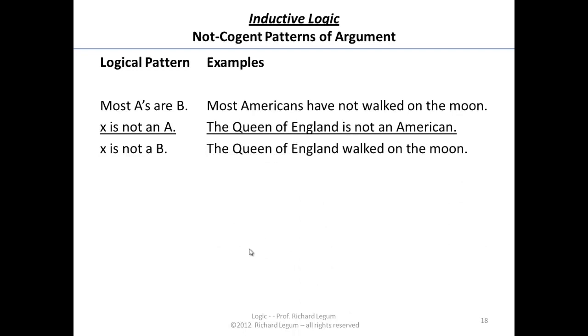Most Americans have not walked on the moon. The Queen of England is not an American. Therefore, the Queen of England has not walked on the moon. Not a good inference. It doesn't make it probable just because most Americans have not walked on the moon, and she's not an American. You can't conclude that she has not walked on the moon.